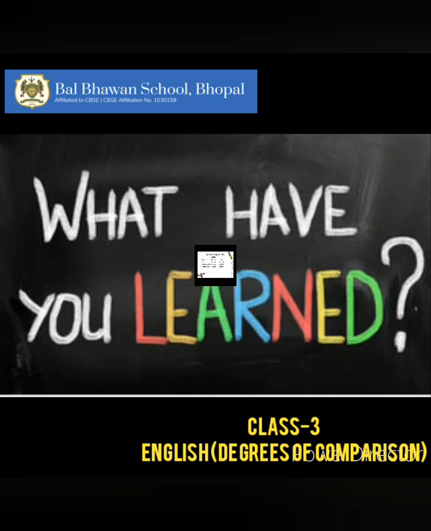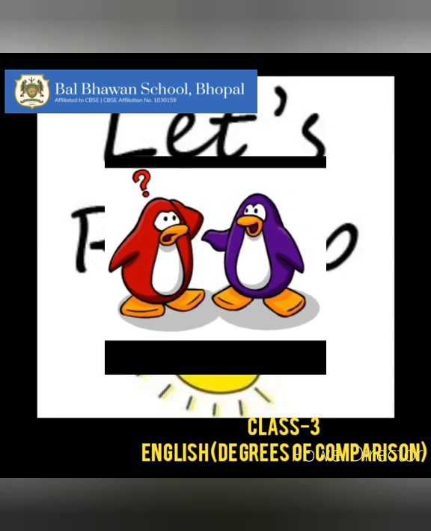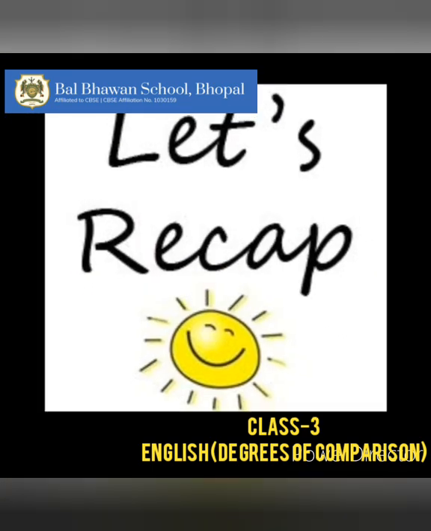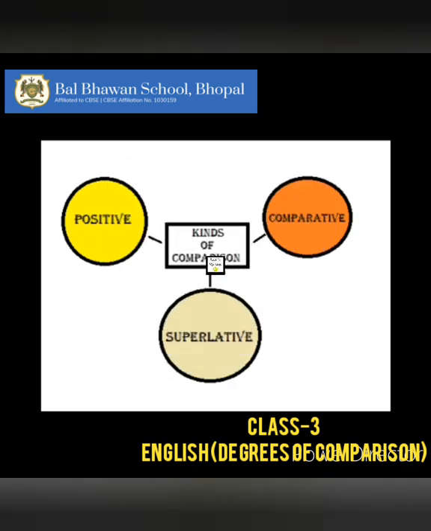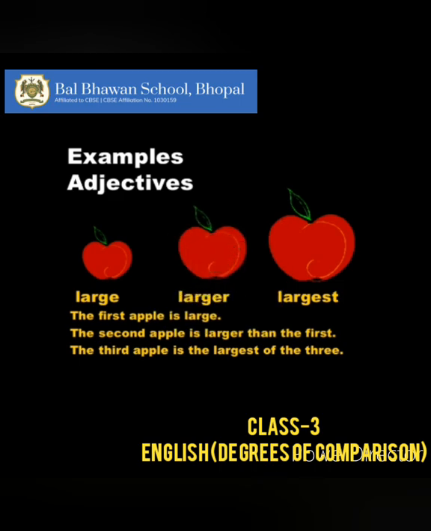So, children, what have you learned today? Let us have a quick recap. There are three kinds of comparisons of adjectives. That is positive, comparative, and superlative. Positive degree does not compare two things. It simply talks about one particular thing, and there is no comparison.